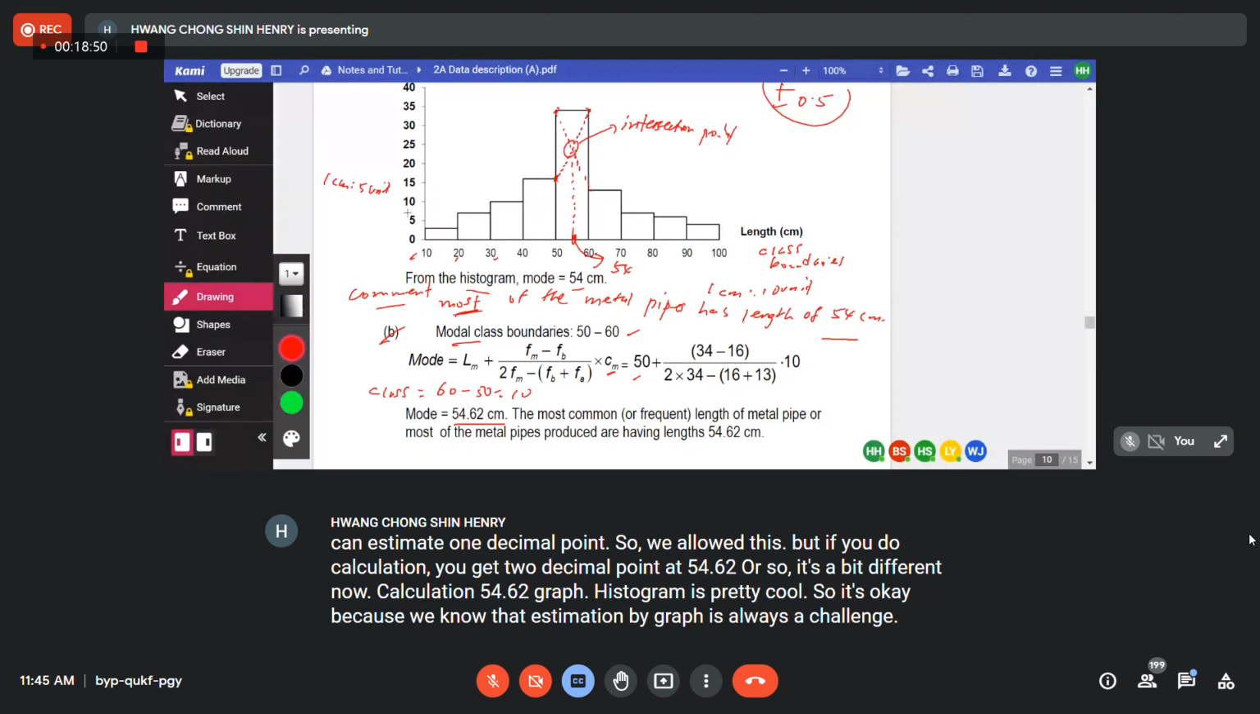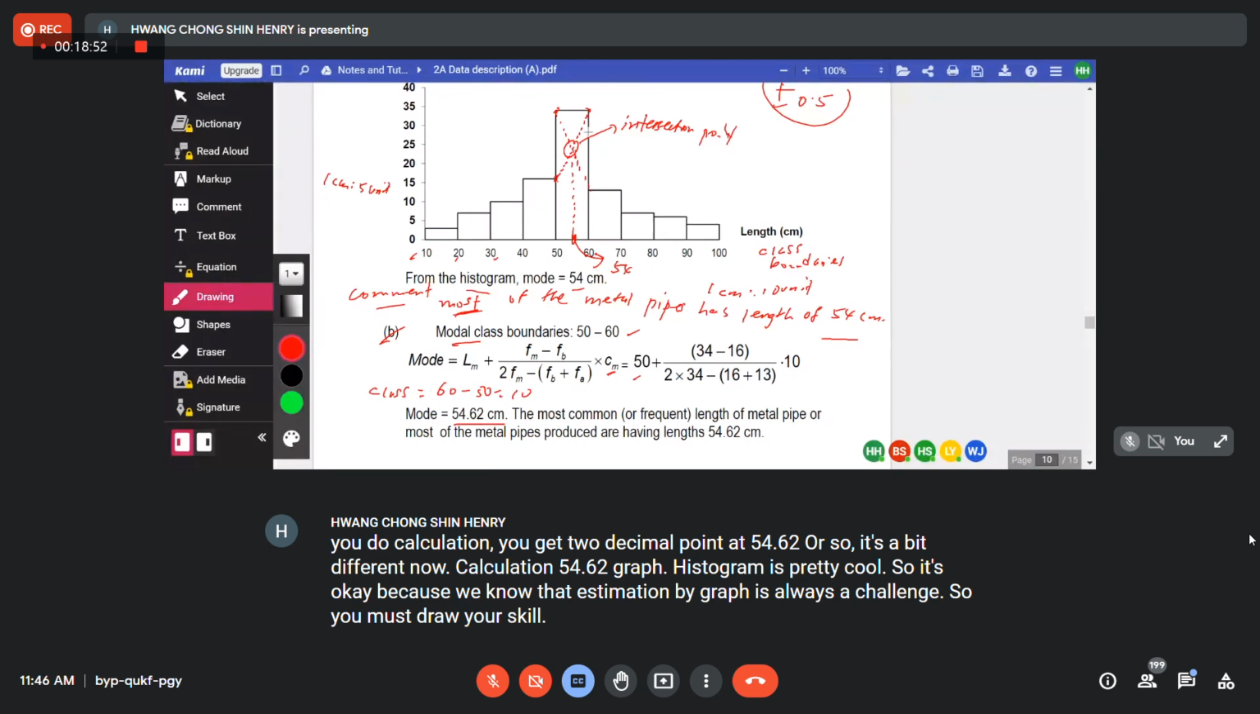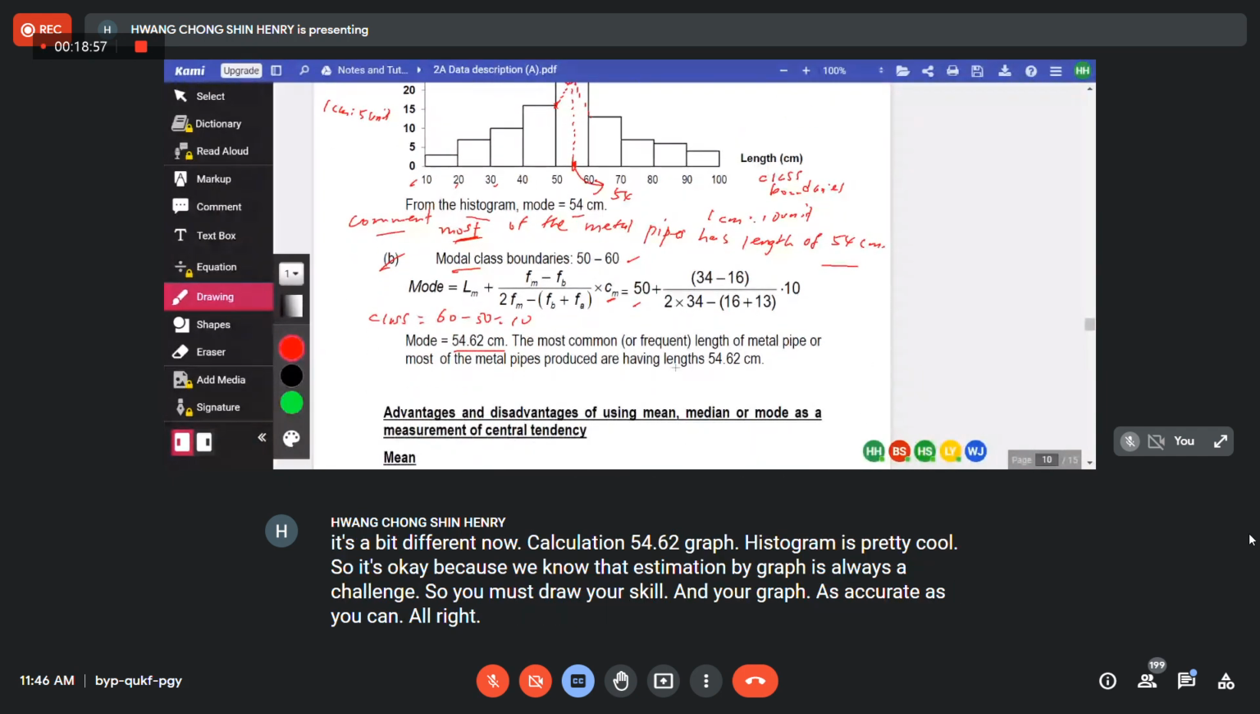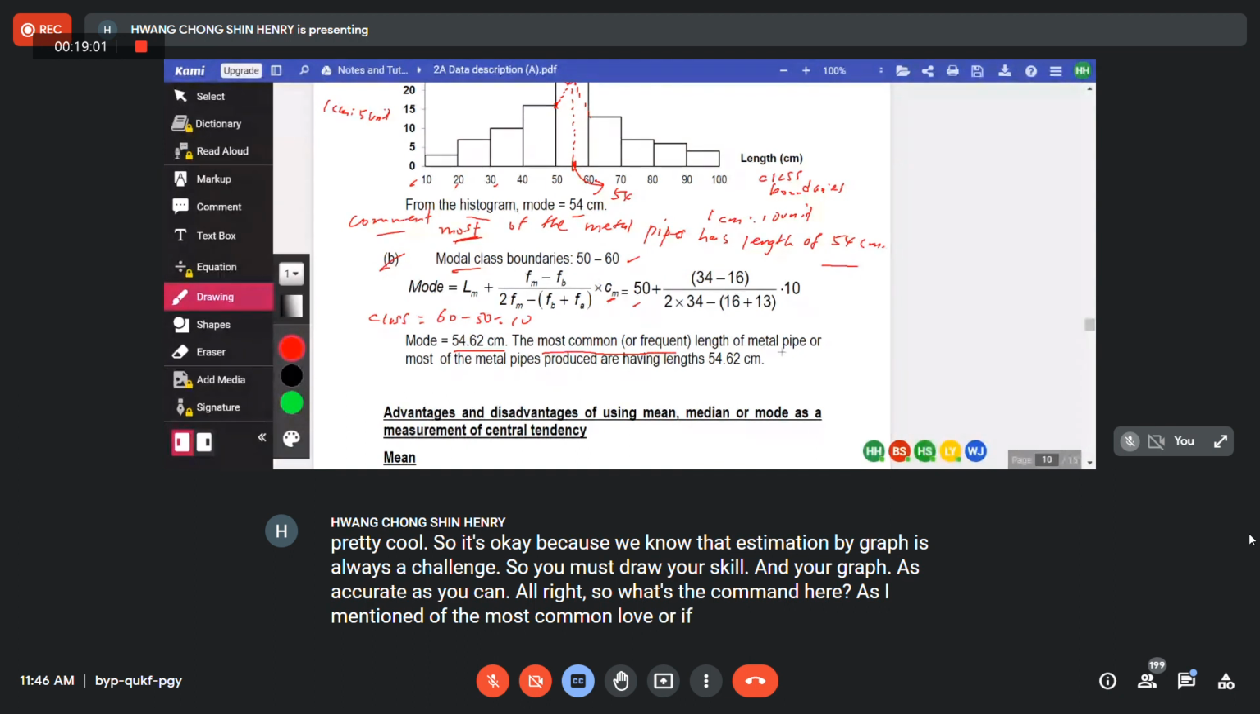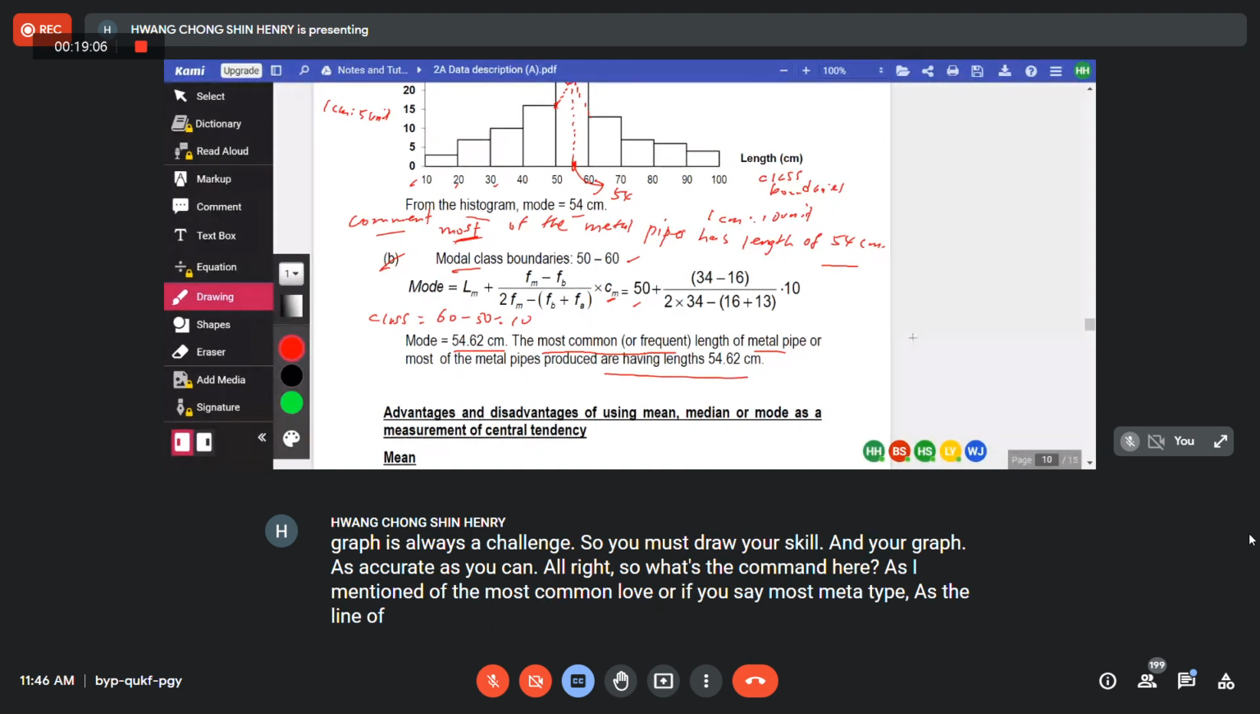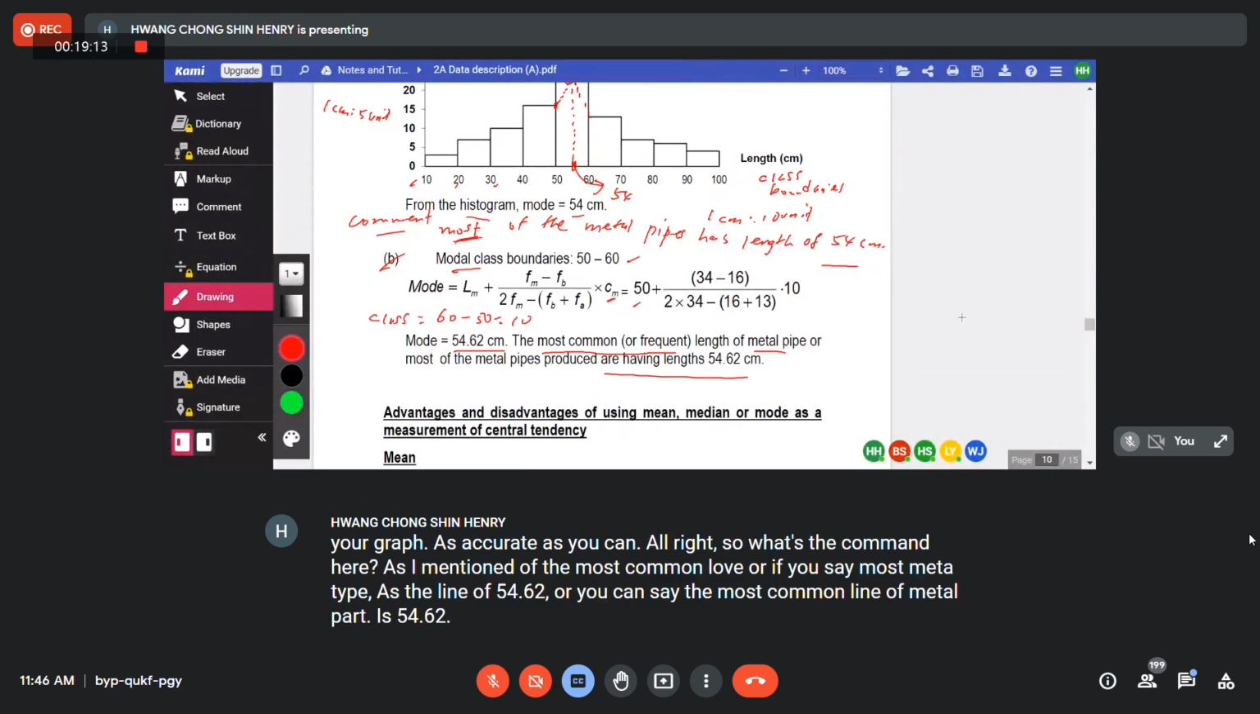So you must draw your scale and your graph as accurately as you can. All right, so what is the comment here? As I mentioned, say most metal pipes have the length of 54.62. Or you can say the most common length of metal pipe is 54.62, also can. Everybody okay? Any questions?